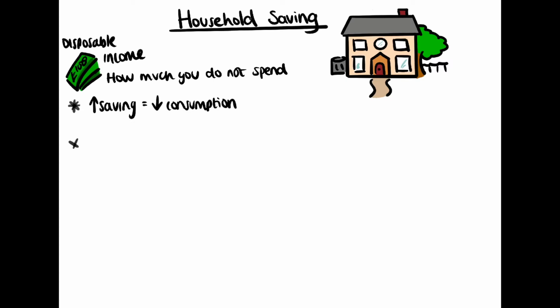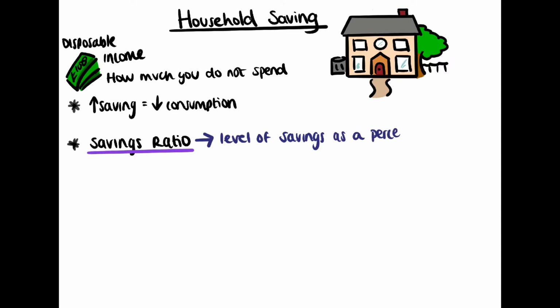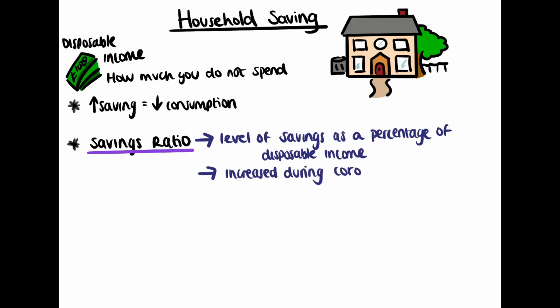The savings ratio is the level of savings as a percentage of disposable income, and the ratio has increased considerably during the pandemic as spending on non-essentials falls and savings are at a record high. But it's also interesting to see the other side, as the ONS has also found that some households have increased debt and run down their savings, particularly those from lower income households.